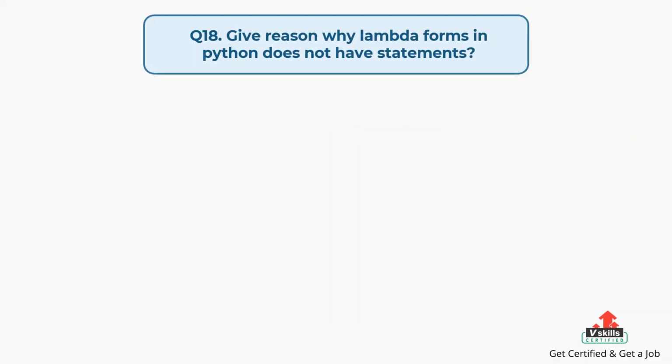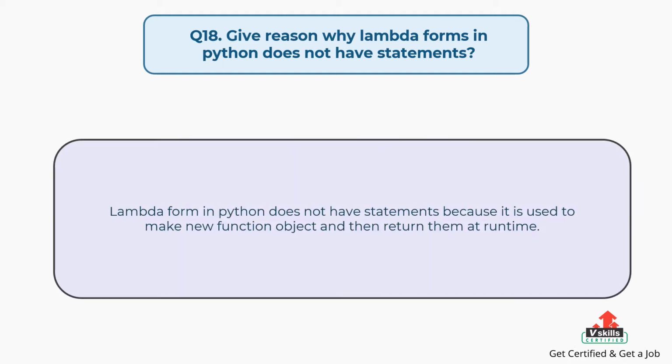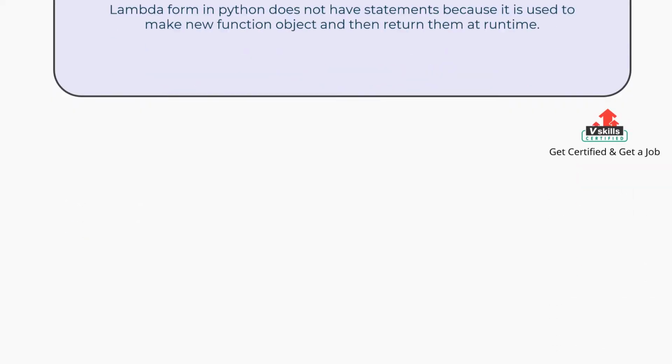Question number 18. Give reason why Lambda forms in Python do not have statements? The answer is, Lambda form in Python does not have statements because it is used to make new function objects and then return them at runtime.